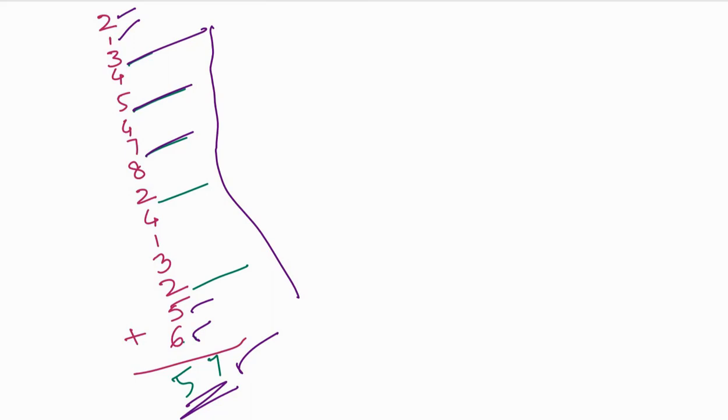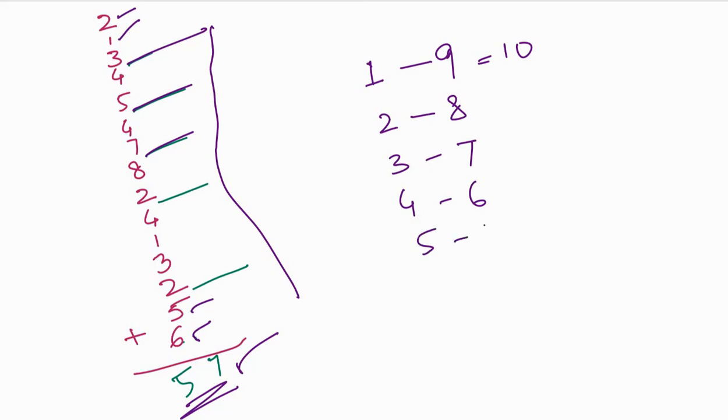So let us first make them practice 10. 1 is a complement to 9, because when you add 1 to 9 it becomes 10. 2 is complement of 8. 3 is complement of 7. 4 is complement of 6. 5 is complement of 5. Similarly, 6 is complement of 4, 7 is complement of 3, 8 is complement of 2, 9 is complement of 1.